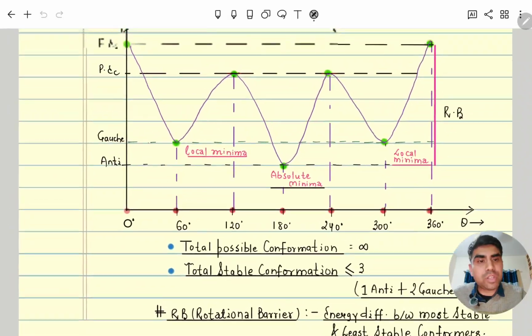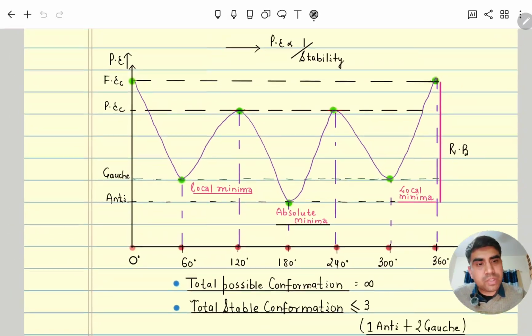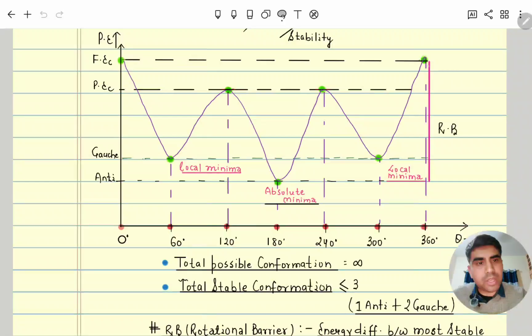So here you can see this is the rotational energy barrier, from the least stable to the absolute minimum. This energy difference is called the rotational energy barrier. So the bulkier Z is, the more the rotational energy barrier, means it is difficult to rotate across the carbon-carbon single bond.